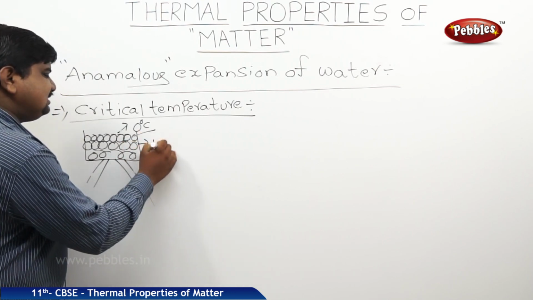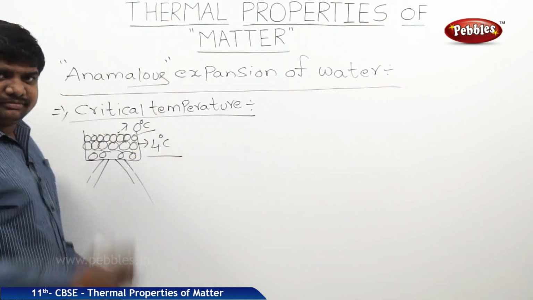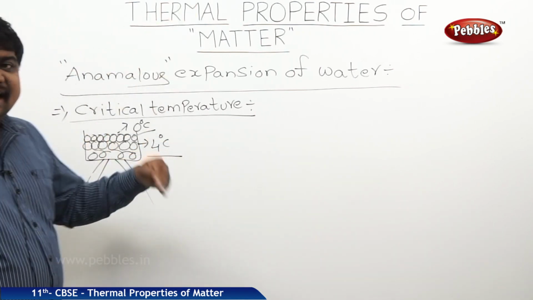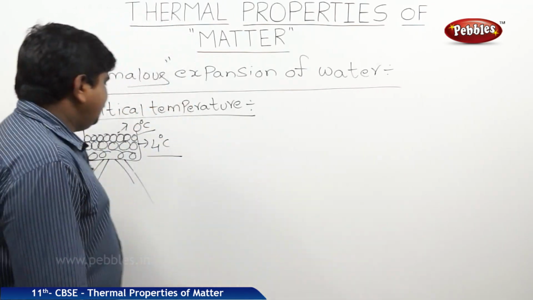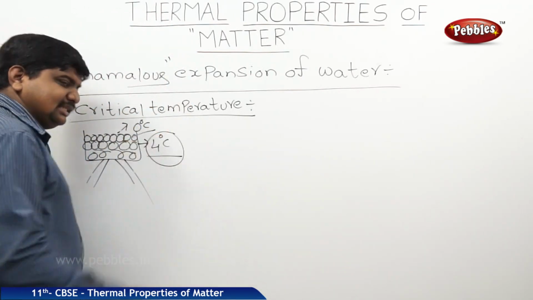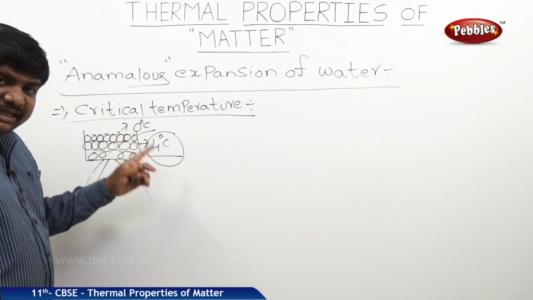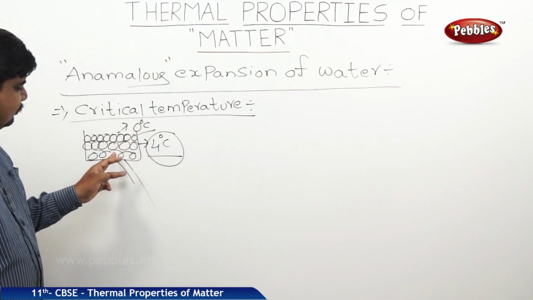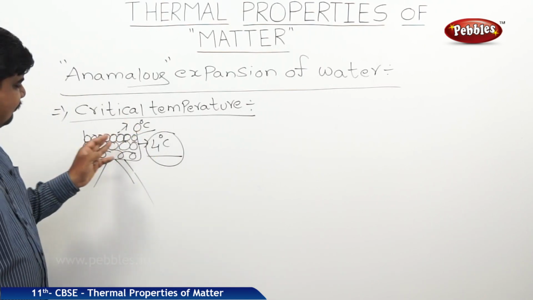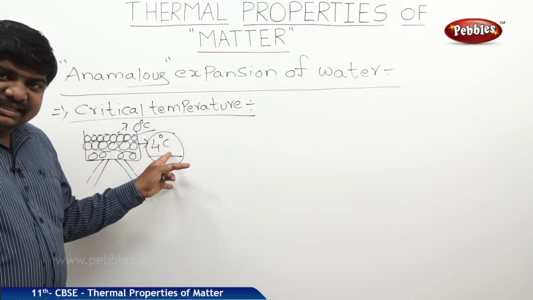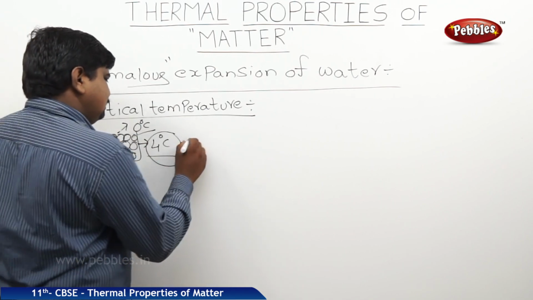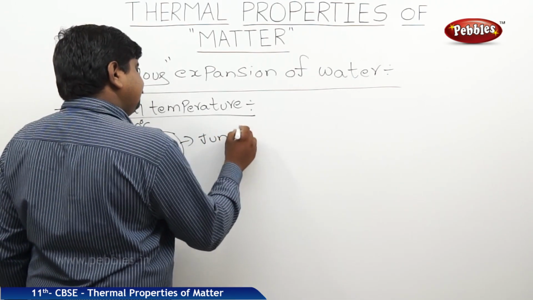At 4 degrees Celsius temperature onwards, the melting of the ice will start. That means up to 4 degrees Celsius, this rise is useful to raise the internal energy of each ice cube. So this 4 degrees Celsius is the junction point.